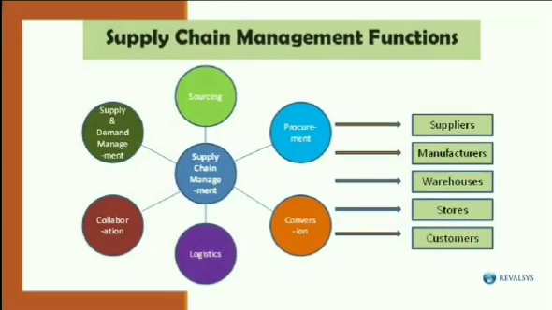Now we'll see some of the functions which come under supply chain management. There are functions like sourcing, procurement, conversion, logistics, collaboration, and supply and demand management. According to the demand, the supply will be done. If you have higher demand for some commodity, then definitely the supply of that commodity will be high. Then the sourcing, the transportation, the logistics, everything comes under supply chain management, which is carried out with the help of different suppliers, warehouses, manufacturers and stores.